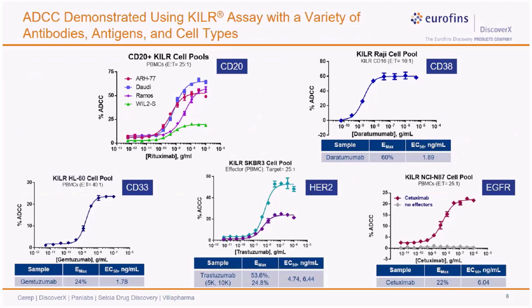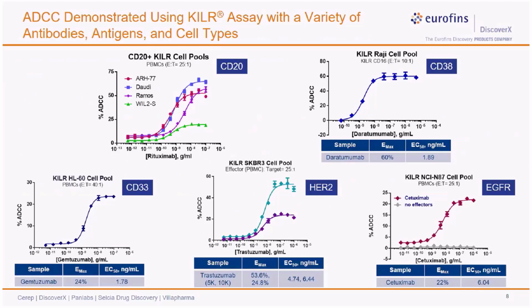Let's look at some of the ADCC data produced from killer assays. Here we have 5 different ADCC datasets with different therapeutic antibodies and using various cell backgrounds. Now let's look into the first one here with rituximab, which is an FDA approved therapeutic antibody for lymphoma targeting CD20. In this experiment, we have tested 4 different cell backgrounds.